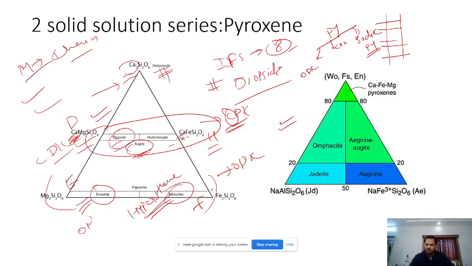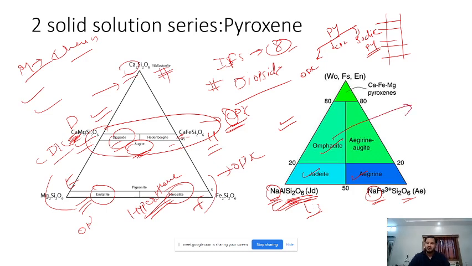If you even forget the formula of this, it's okay, but it is not difficult. We have this Si2O6, a 1:3 silicon oxygen ratio, and here we have sodium along with aluminium. Here we have sodium and iron, right? And here also we have sodium. So the 3 most important members of this sodic pyroxene group are jadeite, aegirine, and omphacite.